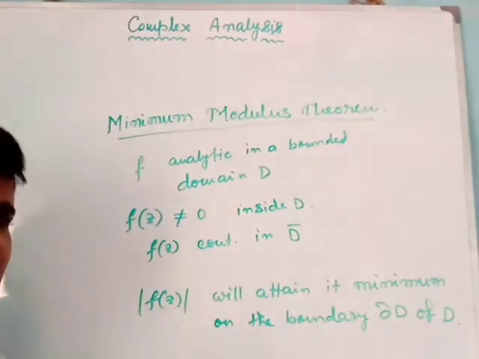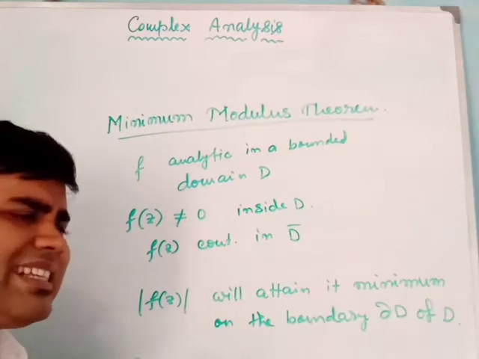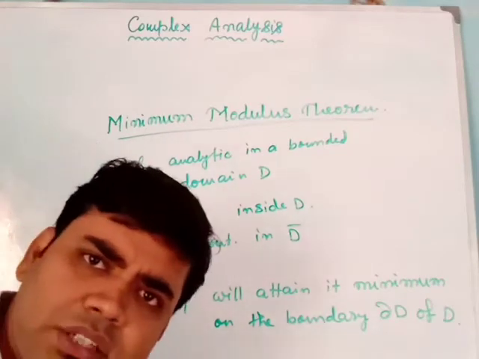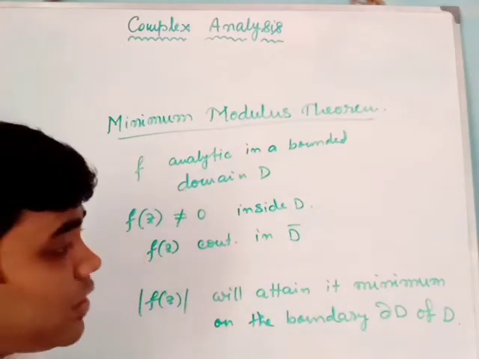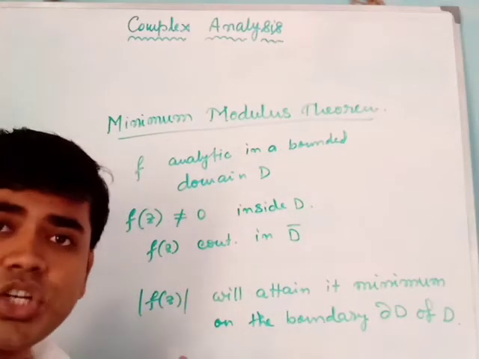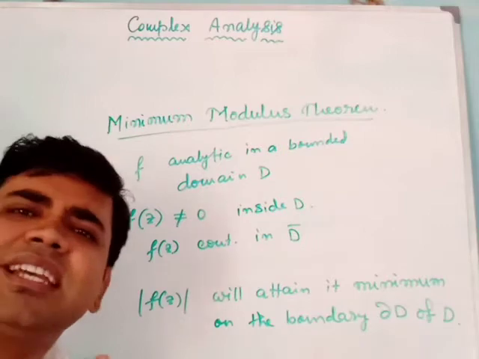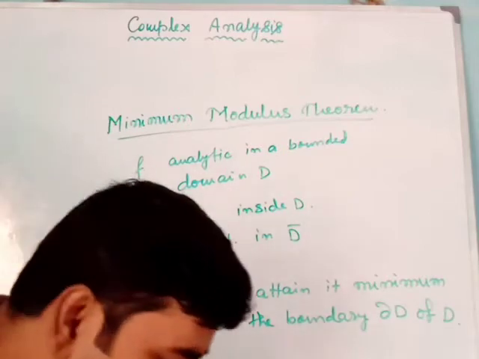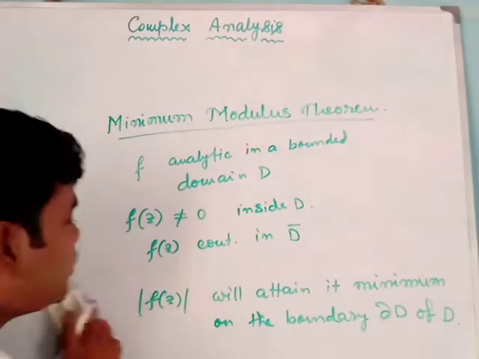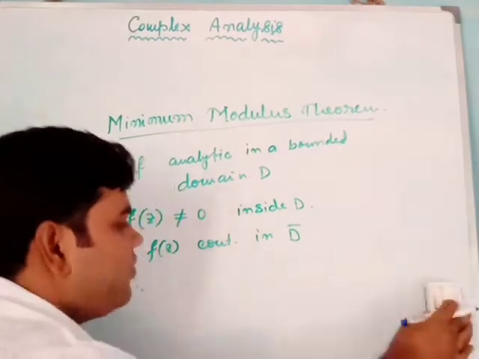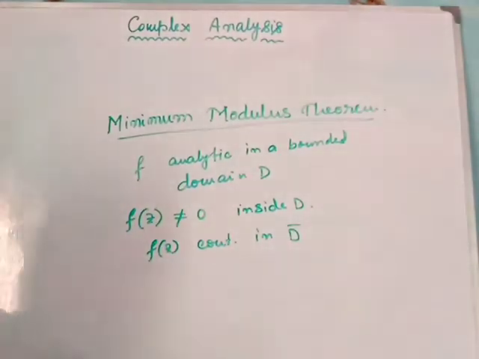So this may look exactly opposite to the maximum modulus theorem, but if I pay deeper attention to this, I can easily say that this is nothing but just a corollary of the maximum modulus theorem. How can we prove this? We can prove this in a very easy way. How?